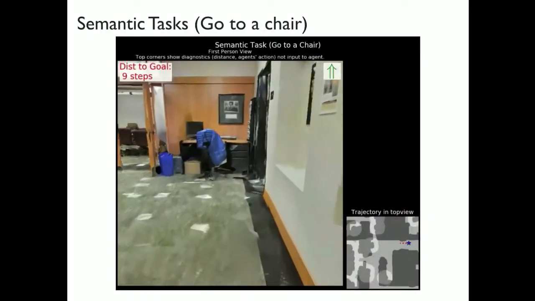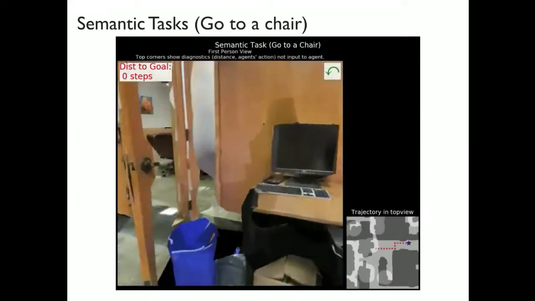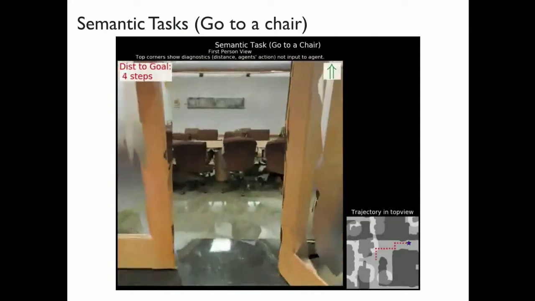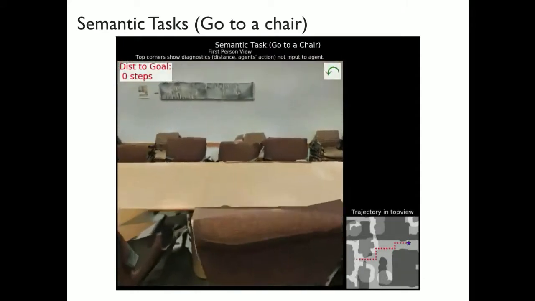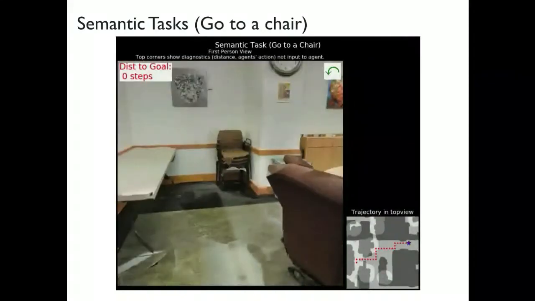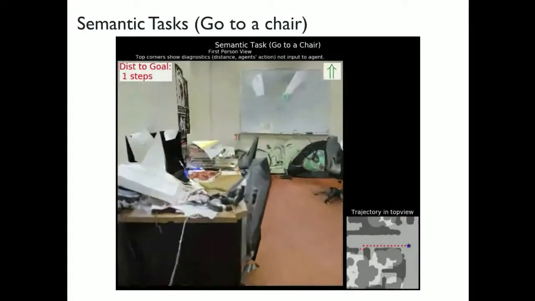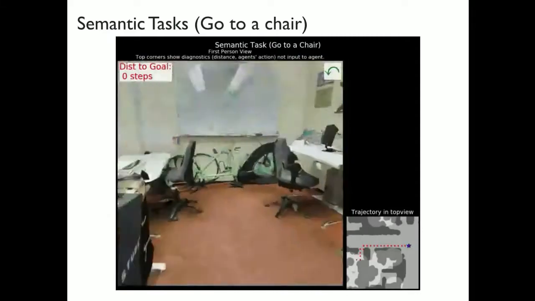So again, I'm going to show you results on novel environments that the agent did not see during training, and this is kind of what it does. So these are, again, in these office environments. It will miss out on a few chairs here and there, but the general policy is it will go inside a room, that's where chairs are, and then once it sees a chair, it will stay there and start rotating, declaring that it has found a chair. Here is another example where it is going down a hallway, and it decides to go into a room so as to find a chair, and then once it gets there, again, it will start rotating.